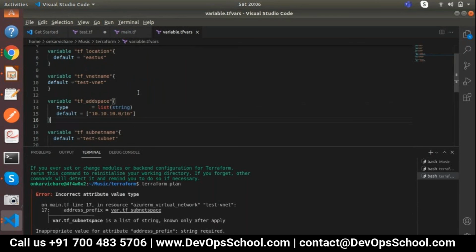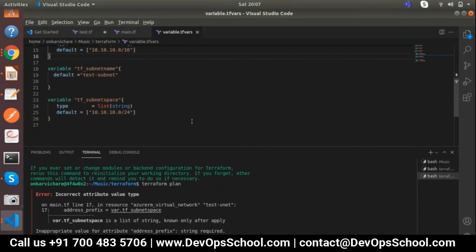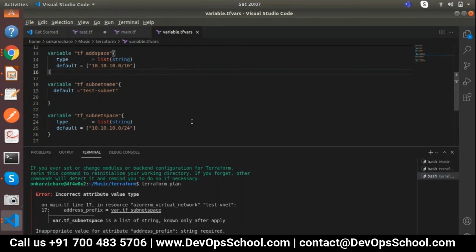List of string in two areas. What they mention is a list of string known only after apply. Okay, what exactly does this mean? Inappropriate value for attribute address prefix: string is required. One minute, one minute. Address prefix. No, you just go to the main file. Your address space is a little bit wrong, I think.